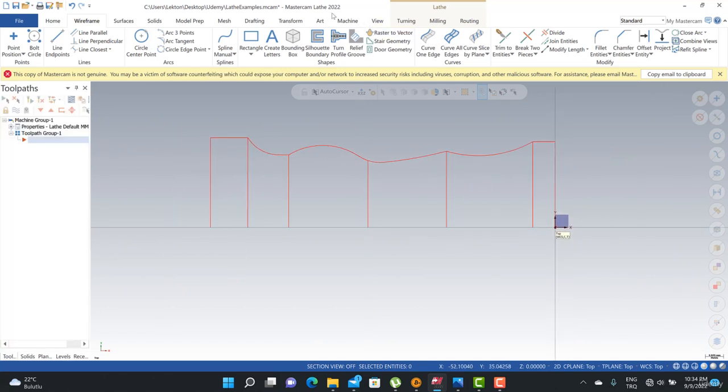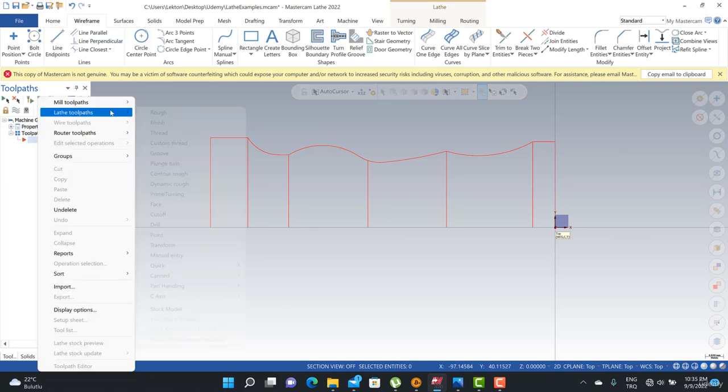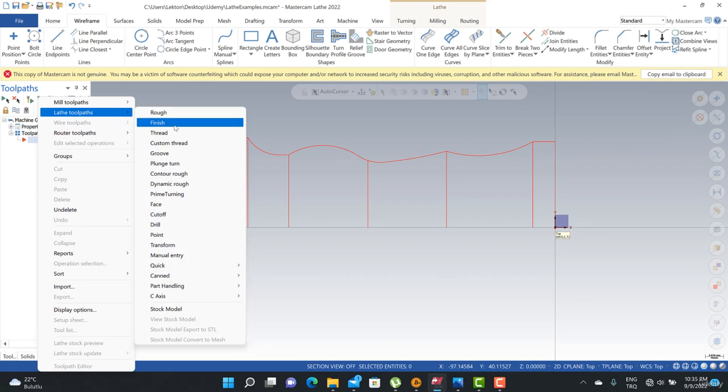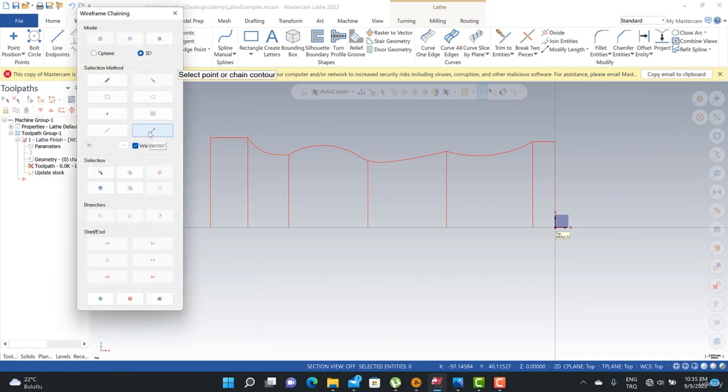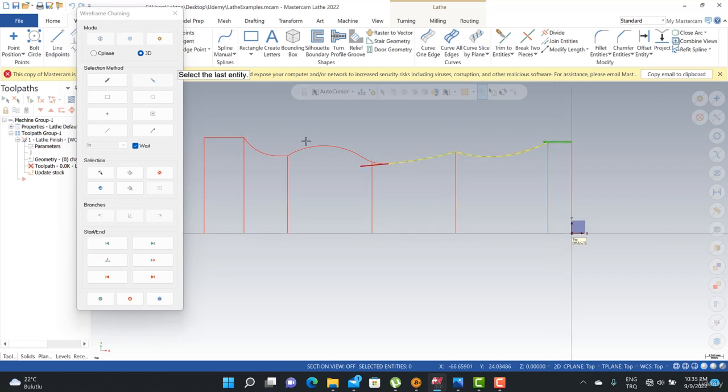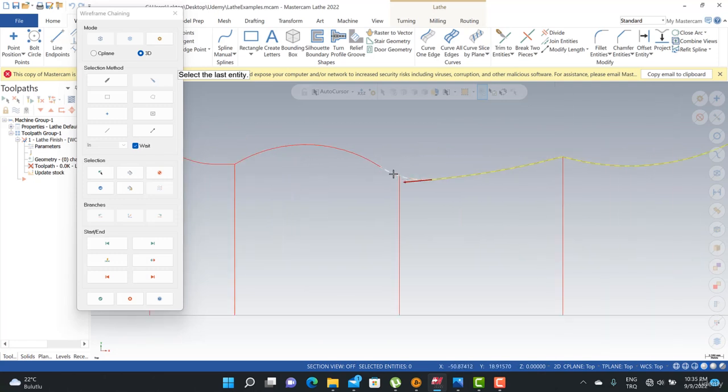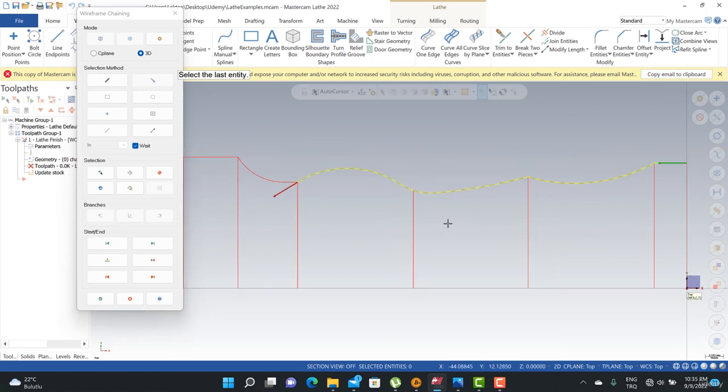Of course, after that process, let's create our finish toolpath. We can use the right mouse button, the lathe toolpaths and finish toolpath. Okay, we can use the partial and wait options. I can start from here. So at that point, I can select my contour step by step.